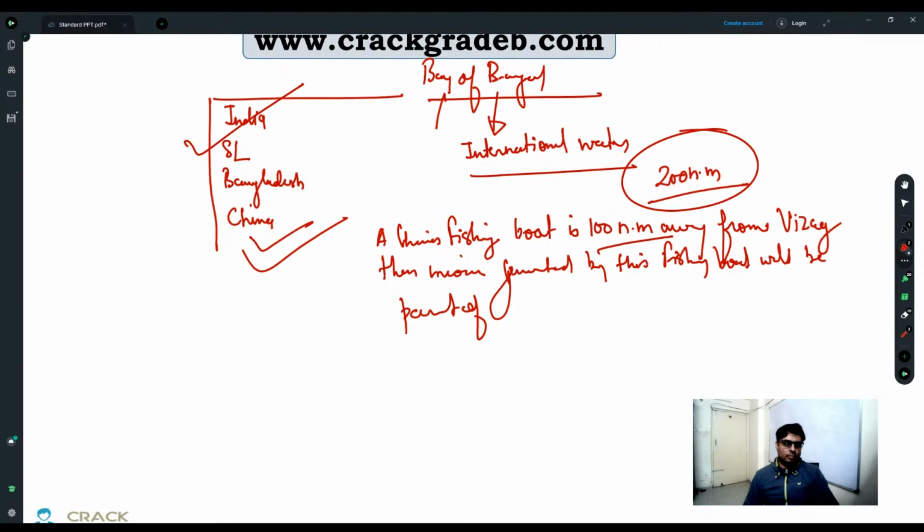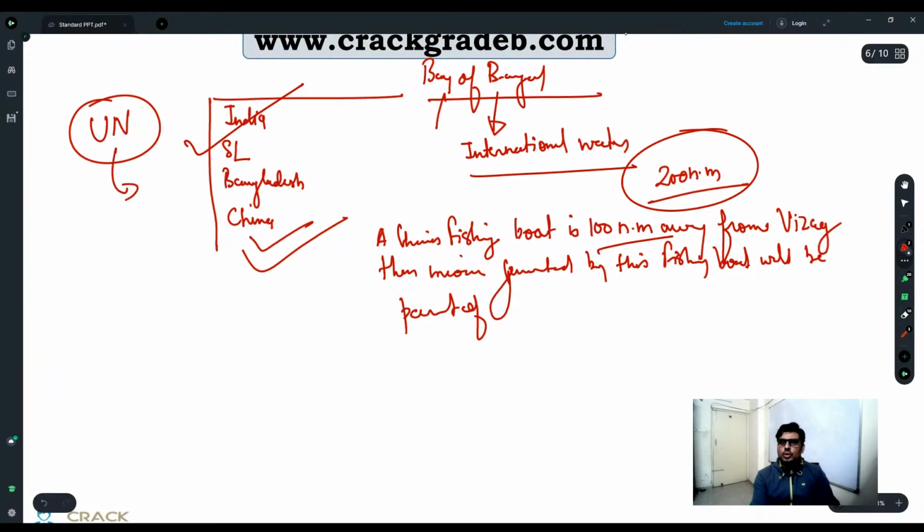For example, you are working for the UN. UN is not a country. You are working for the United Nations in India. Suppose there is an African, a person coming from South Africa. He is a South African and he came to India to work for UNICEF in India, right? So he will not be considered a resident and his income will not be part of India's GDP. You have to take this, right?